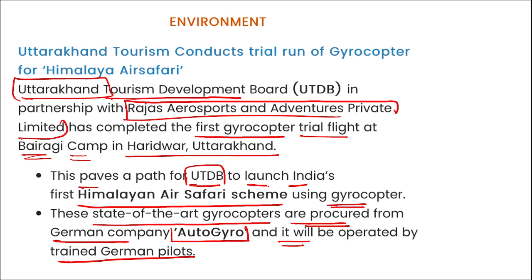So this is your gyrocopter that will be for your Himalaya air safari. And this Himalaya air safari is a scheme that is a part of the breakfast tourism initiative of Uttarakhand Tourism Development Board. Basically it is to enhance tourism and to provide better facilities to the tourists there.